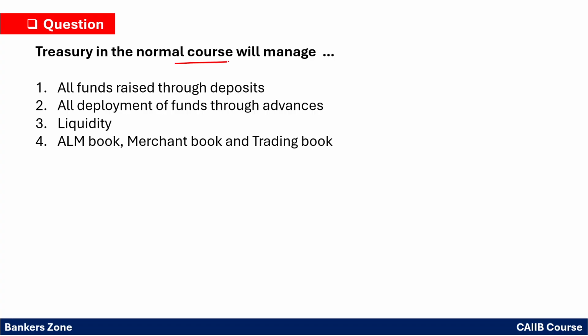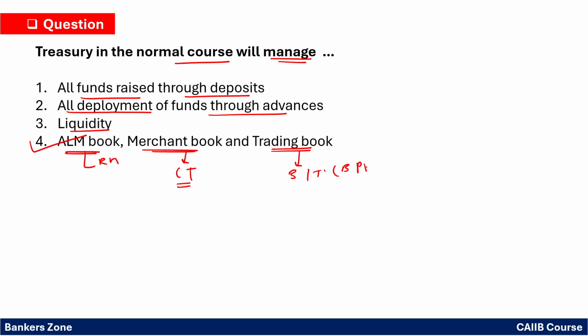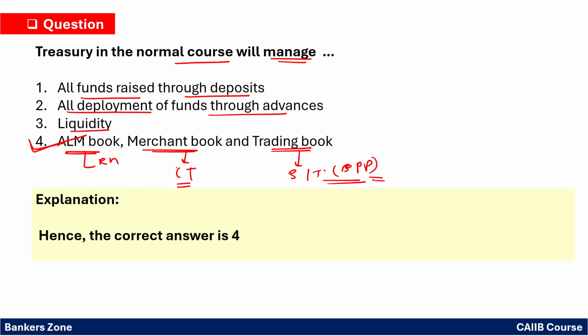Treasury in a normal course will manage what? All funds raised through deposits, all deployment of funds through advances and liquidity. So basically, treasury in its daily normal course has to maintain three books, which we have learned: the ALM book, the merchant book, and the trading book. The most correct option here is the ALM book. ALM is for risk management. Merchant is for customer transactions, and the trading book is for the bank's own transactions, where the bank is taking a proprietary position to earn profit for the bank. So in that way, the fourth option is the most correct. You have to mark the answer as option number 4.